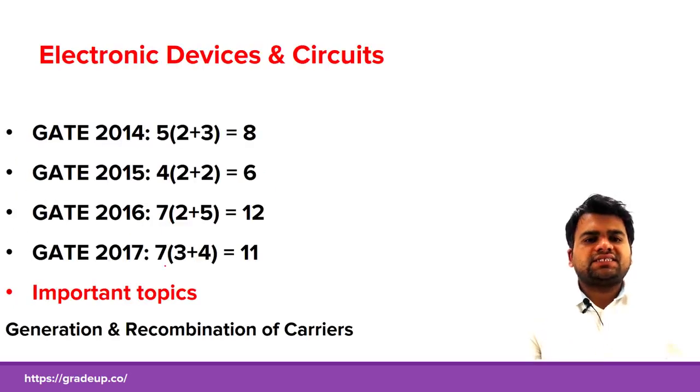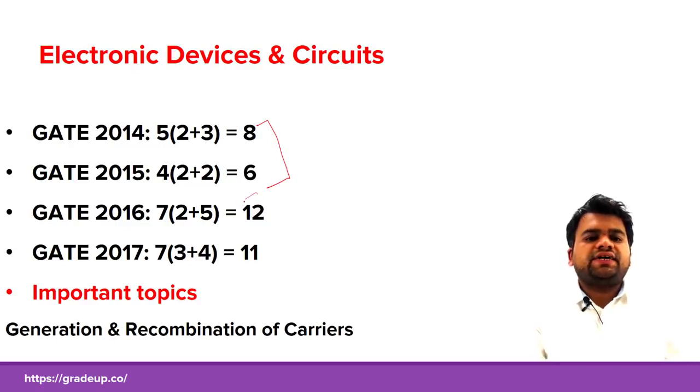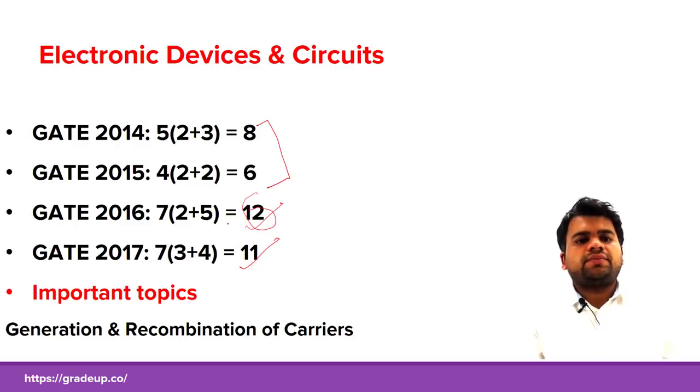Moving on to the next subject, electronic devices and circuits. In 2014 and 15, you can see from the analysis that the weightage for electronic devices and circuits was less. But in 2016 there was a weightage of 12 marks, and in 2017 a weightage of 11 marks. So 7 questions have been asked from electronic devices and circuits, and it is expected the weightage will continue to increase. For GATE 2018, again there will be a weightage of 11 to 12 marks for electronic devices and circuits.